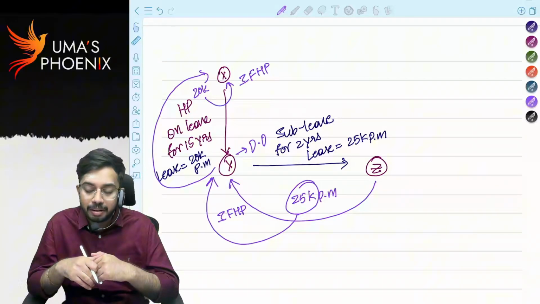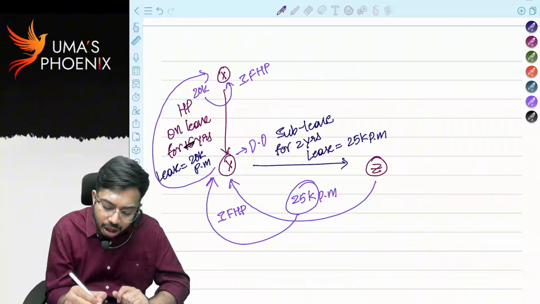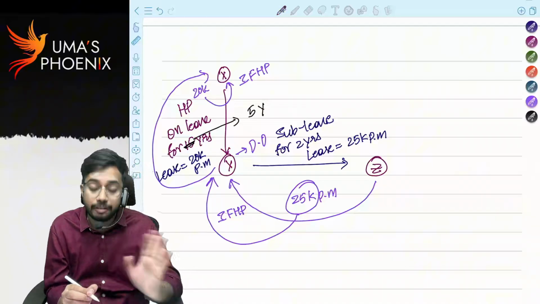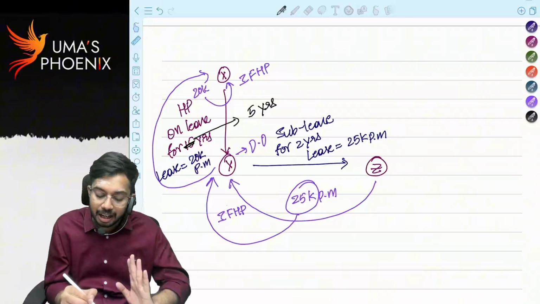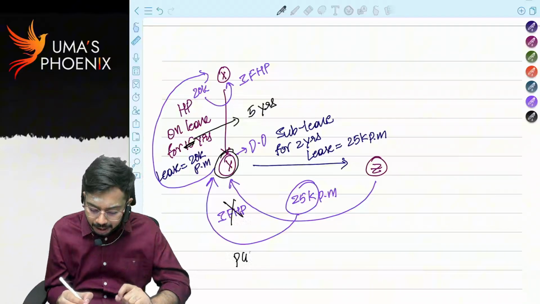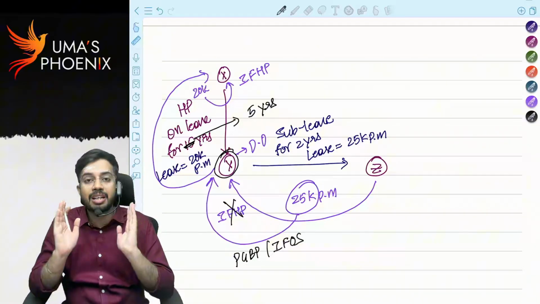the house property. For example, in this case, the lease period is not 15 years, but the lease period is 5 years. In this case, for Y, the income is not taxable under the head house property, it is taxable either under the head PGBP or IFOS. Did you understand the difference?